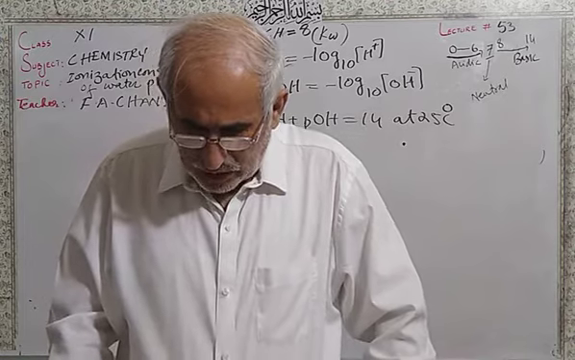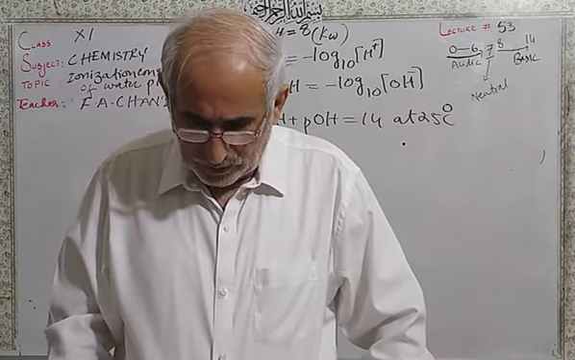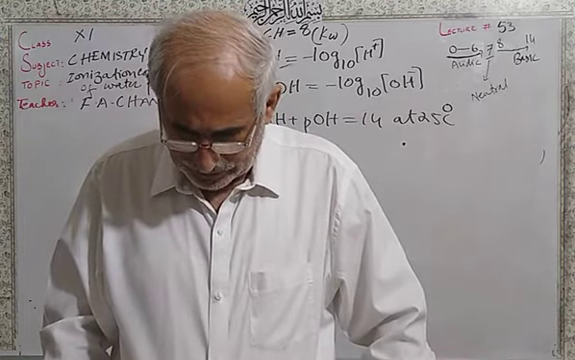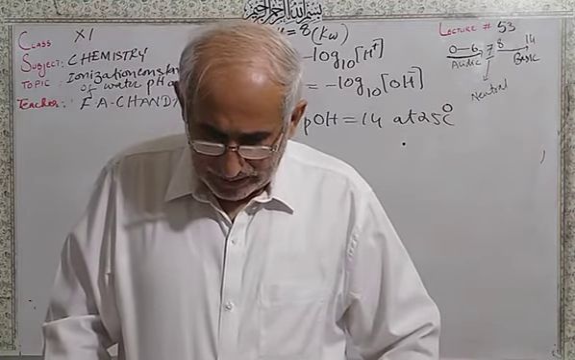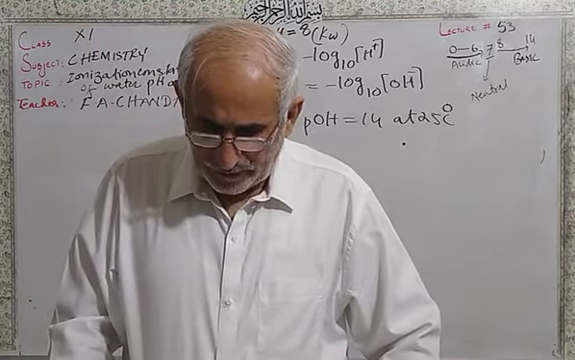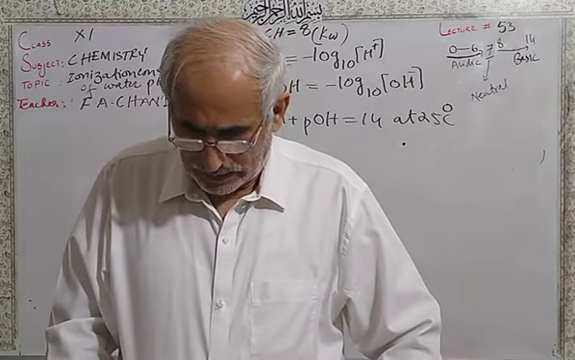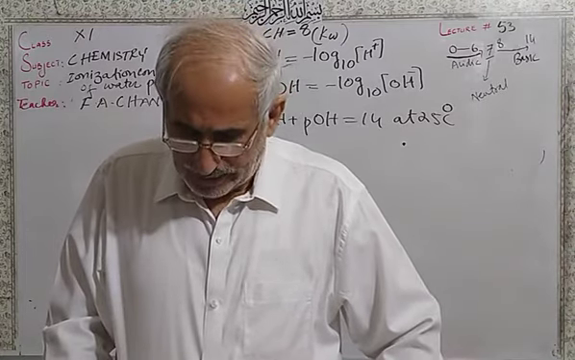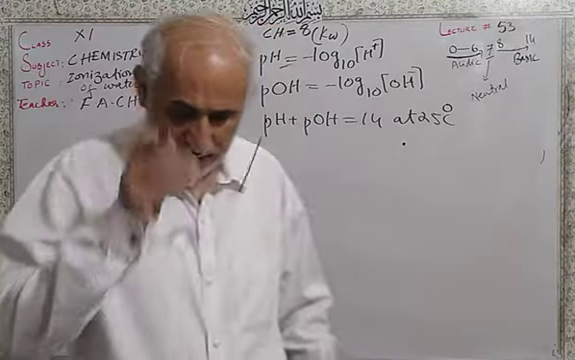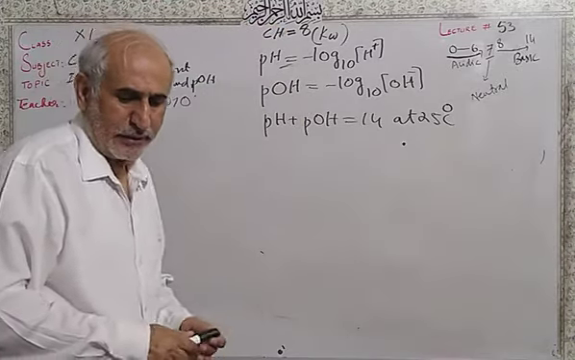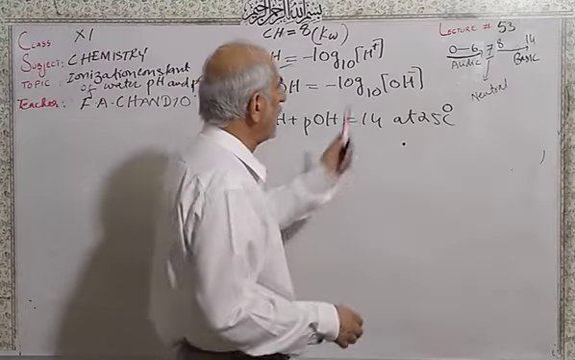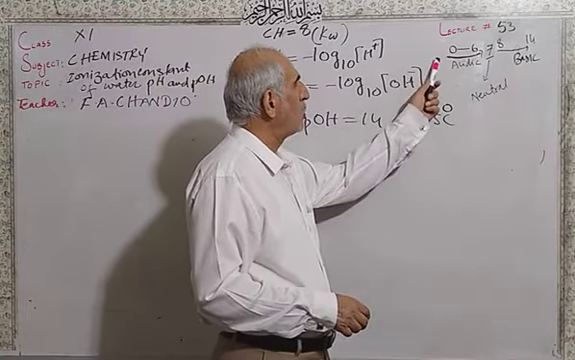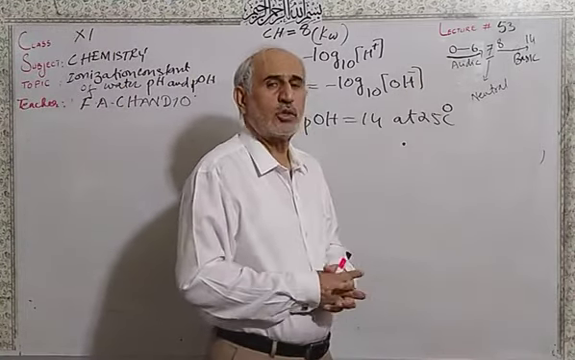pH is the negative logarithm of the hydrogen ion concentration. It must be kept in mind that pH, being a logarithm value, does not have any unit. This is at 25 degrees Celsius, and I told you that if the pH is 0, this means a very strong acidic solution.